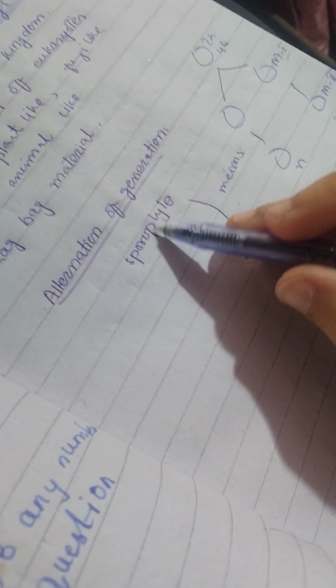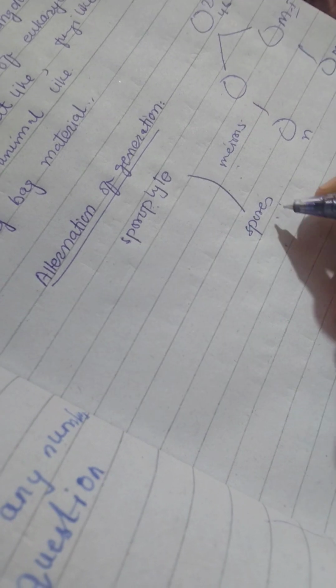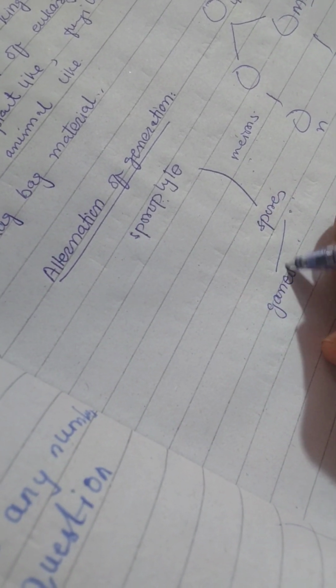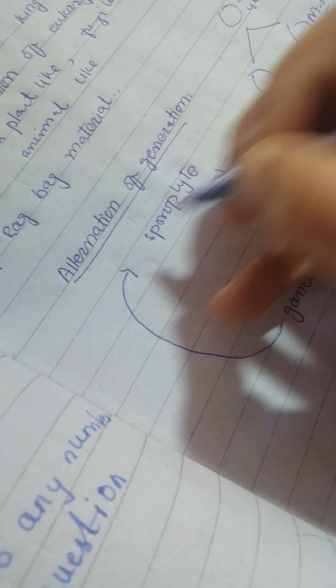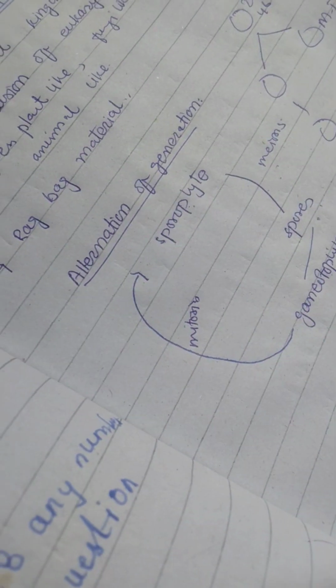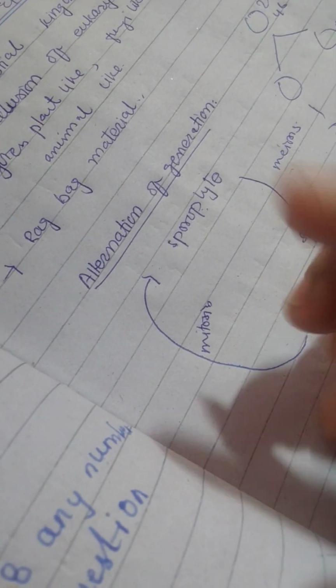After the sporophyte, after the process of meiosis, there will be spore formation. After the spores, the gametophyte will be formed. After the gametophyte, again the sporophyte. This again is due to the process of mitosis, or binary fusion, or something else too. They can be asexual.